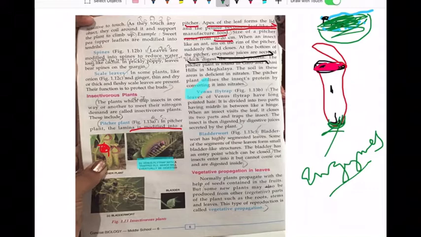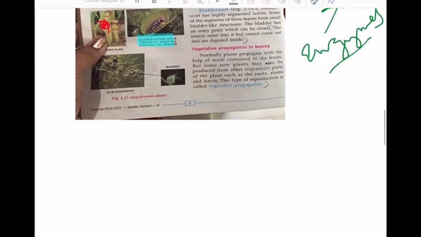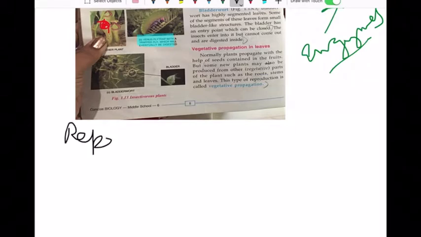Now next we move on to vegetative propagation. We all know what vegetative propagation is. Now plants, we know, can reproduce in three ways. What are the three ways we have learned? Plants can reproduce through